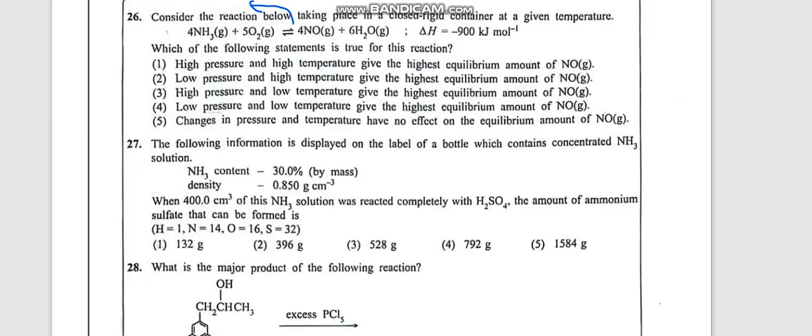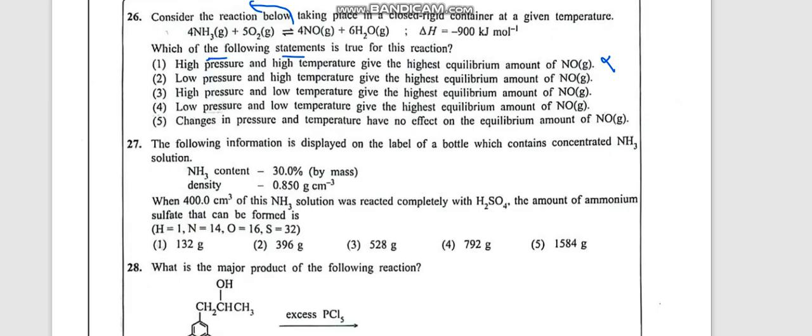Now let's see the pressure effect. High pressure means equilibrium will shift to the side with the lower amount of gas to reduce the pressure. That is also the reactant side, you can see. So overall the equilibrium is shifting backward, so you cannot get the highest amount of NO gas. Then according to the first option, you can get the highest amount of NO if these conditions are opposite, right?